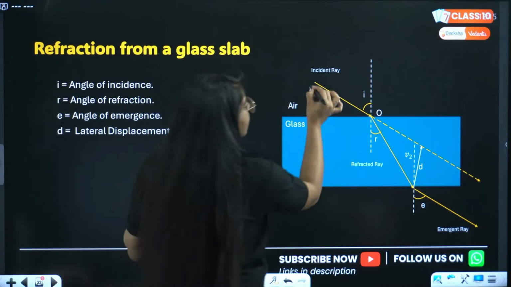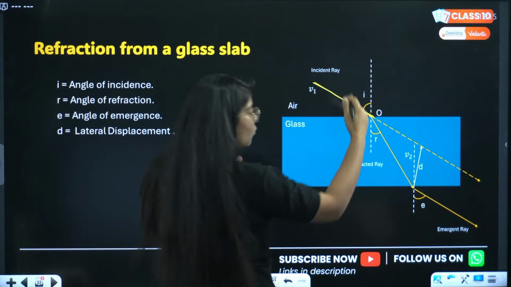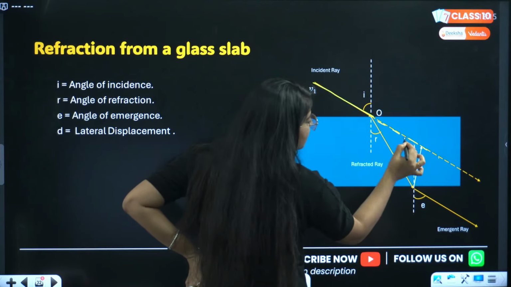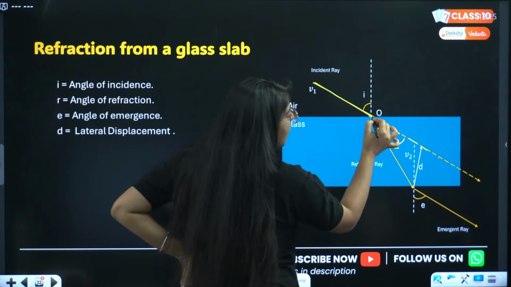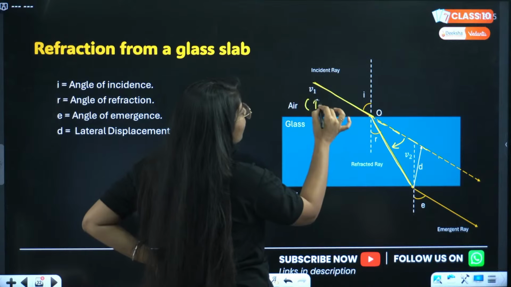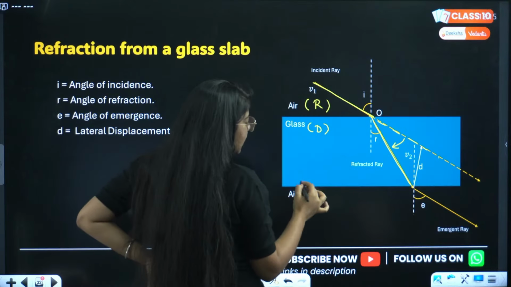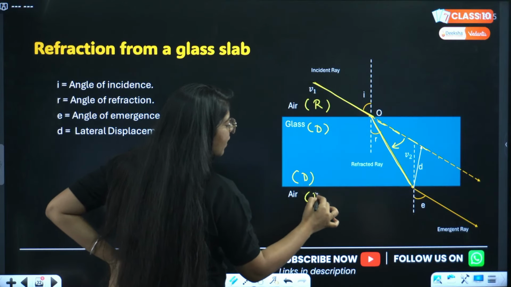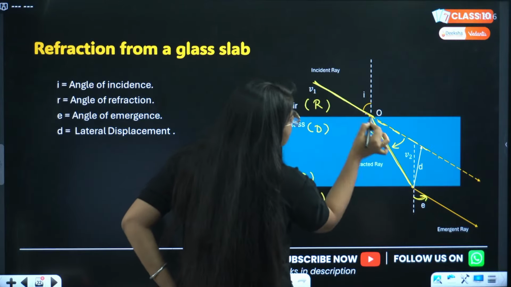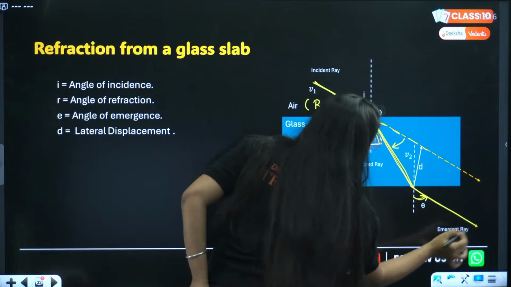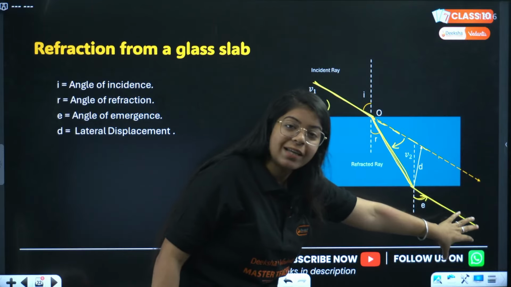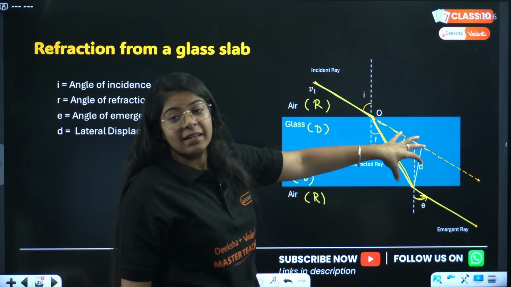The incident ray goes from air into the glass. Ideally it should go straight like this, but it bends towards the normal, because it is going from rarer to denser. Now it is going from denser to rarer, so it will bend away from the normal. So this is the exact path of the light ray. Now this is called the incident ray, this is called the emergent ray, and this is called the refracted ray.